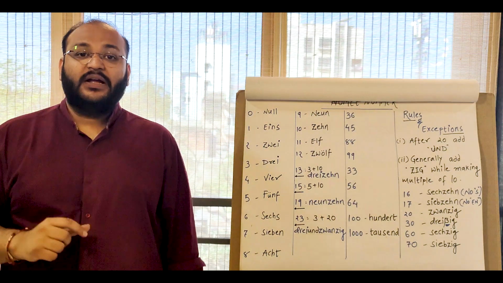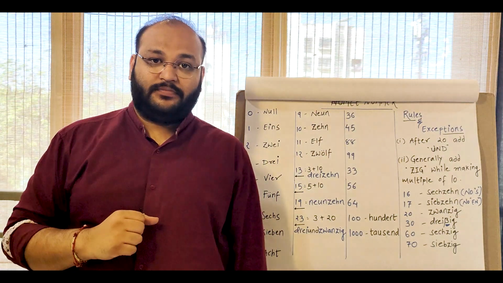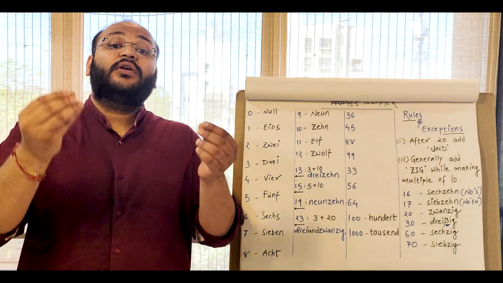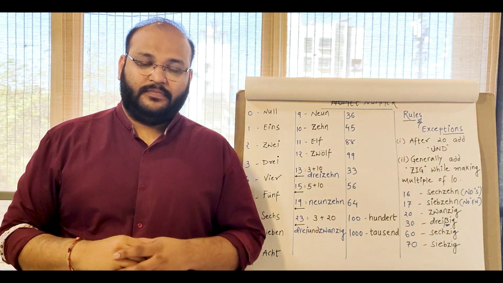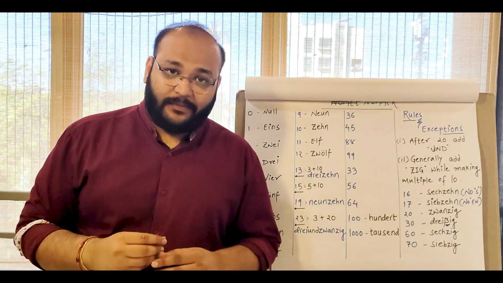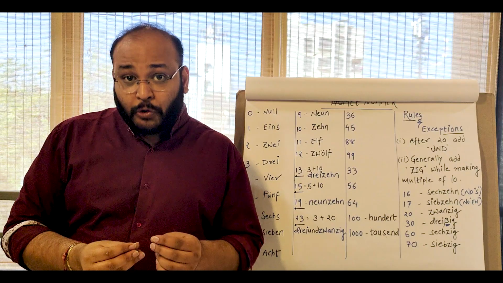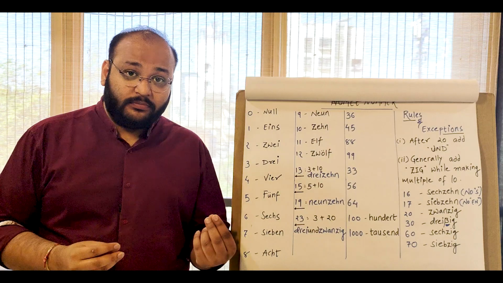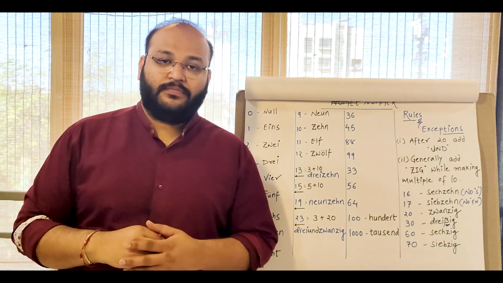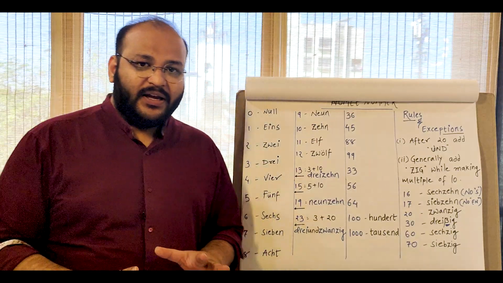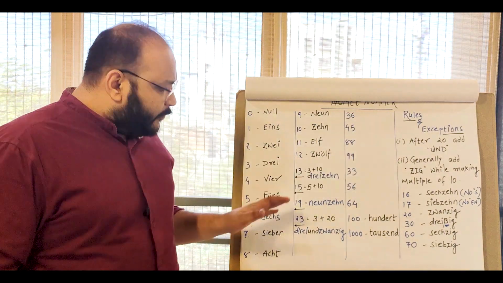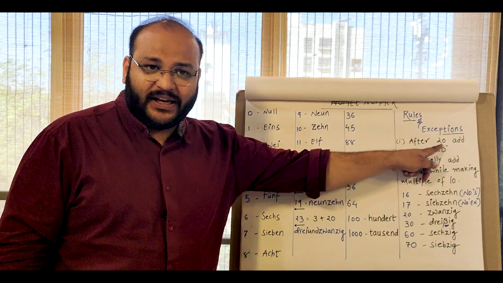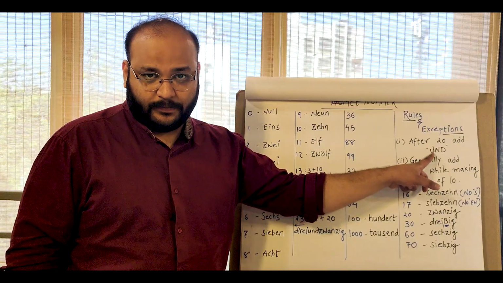42. 2 und 40. 58. 8 und 50. 83. 3 und 80. 99. 9 und 90. I hope it's super easy. Okay. Just 2 rules we have to follow. Whenever you make the multiple of 10, add sich. And second, after 20, whatever the number you have, we have to add und.